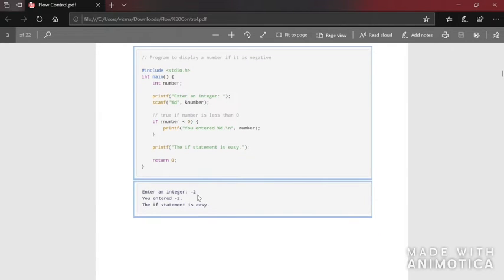See, enter an integer, -2 is entered. Since -2 is less than 0, this is executed. You entered -2, and after that this statement is executed. This statement will be executed whether the condition is true or false. It's not necessary, even if this condition is false or true, this statement will always be executed.